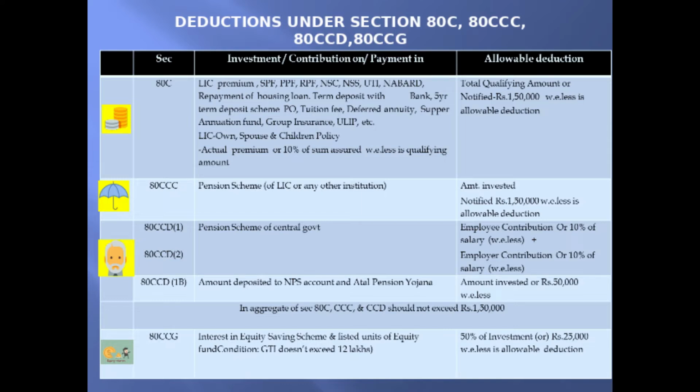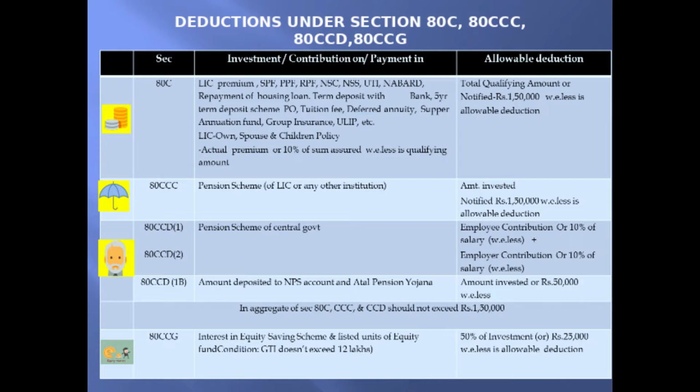With regard to LIC, the policy must be taken for his own life or spouse and children. For others, it is not eligible, and the amount is also restricted. Actual premium paid by an assessee or 10% of the sum assured of a policy, whichever is less, is the qualifying amount. All these qualifying amounts are added together, which is to be compared with the notified amount of 1,50,000, and whichever is less is the allowable deduction.